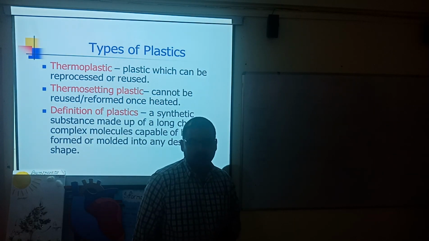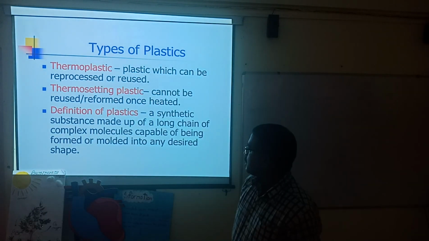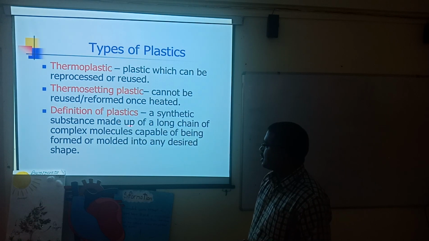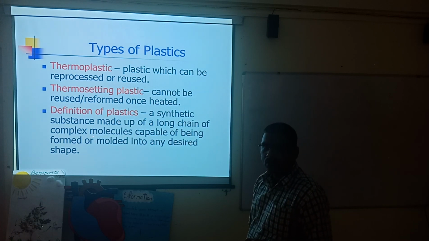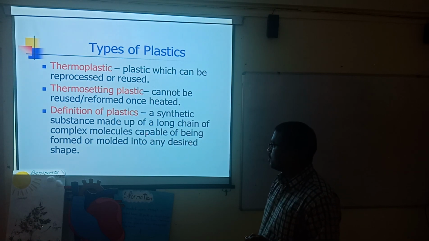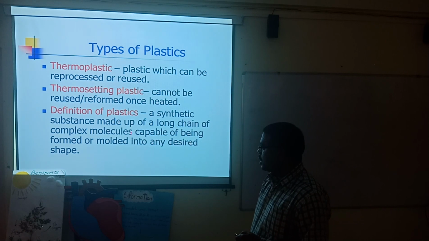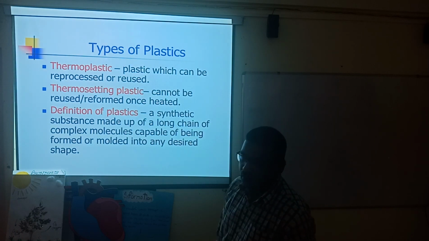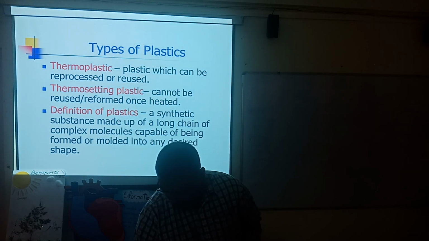That is called plastic. You have to remember this point: a long chain of complex molecules is known as plastic, and that plastic can be molded into different shapes.